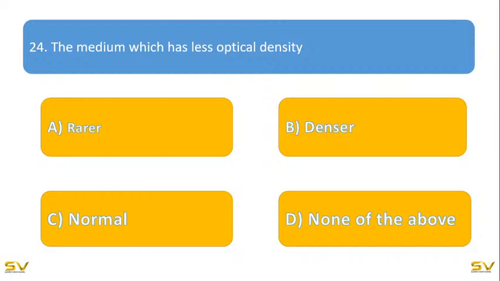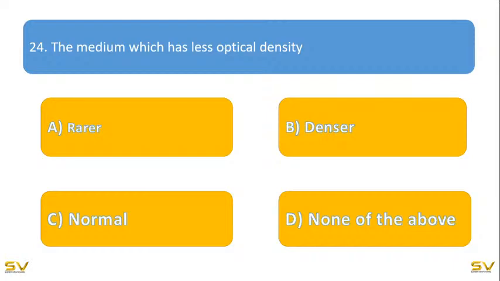Now this question is the 24th one. The medium which has less optical density: option A, rarer; option B, denser; option C, normal; option D, none of the above. So which medium has less optical density? Rarer, denser, normal, none of the above.